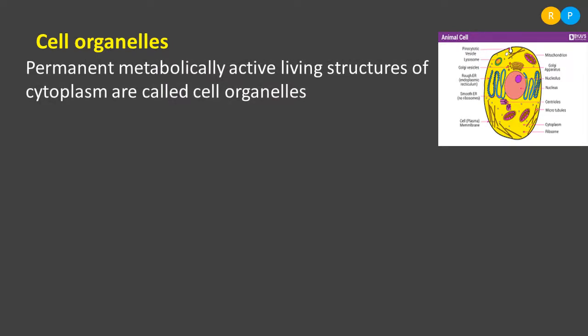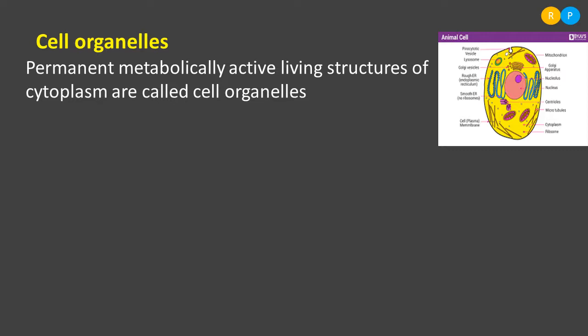Cell organelles are nothing but permanent metabolically active living structures of cytoplasm. Understood, right? There are some living structures found in the cytoplasmic region, and those living structures are nothing but cell organelles. Why are they called living? Because they are performing some function.